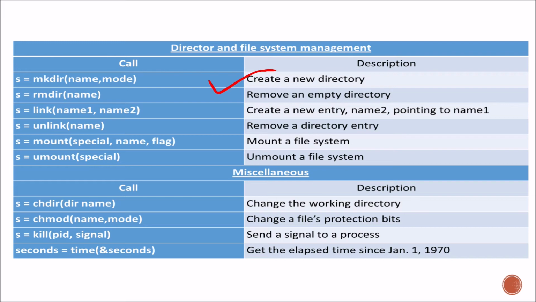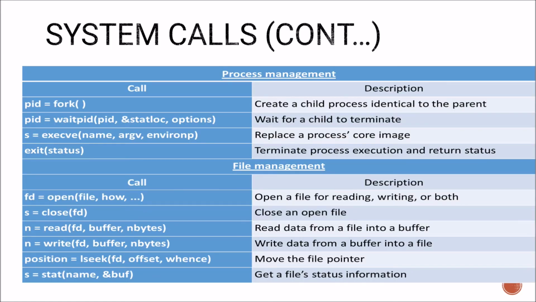Chmod is for changing a file's protection bits. kill(pid, signal) sends a signal to a particular process. Then seconds is equal to time(&seconds) gets the elapsed time since Jan 1, 1970. So these are the directory and file system management system calls.